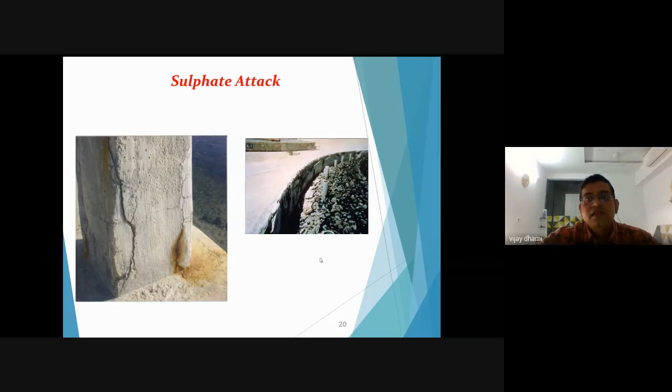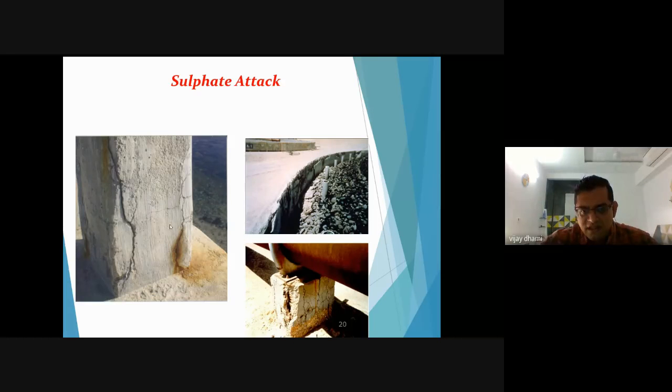Sulfate attacks. The sulfate may be present in coastal regions and highly effluent regions, and due to the sulfate, this kind of cracks will happen in your RCC structures. You can see the presence of sulfate in the soil. It starts deteriorating your columns from the base line, and such kinds of cracking will occur in the RCC structures. This is a pipe supporting pedestal. This pedestal is affected due to sulfate attacks.